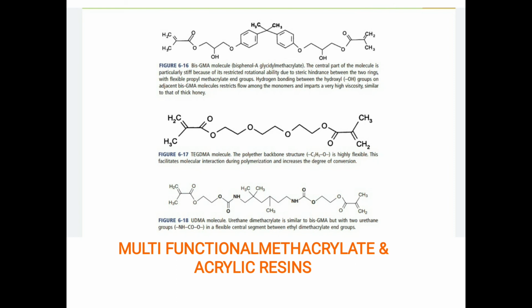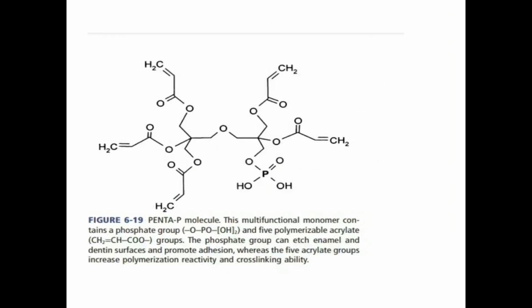Then how hydrogen bonding occurs, and similarly TEGDMA and UDMA, because all this you will be discussing again in composites. Just a brief idea about how the arrangement is present.